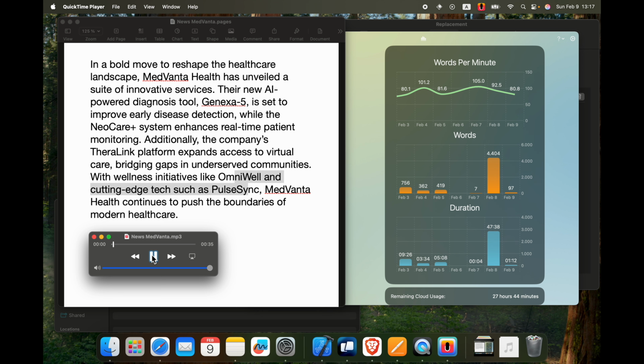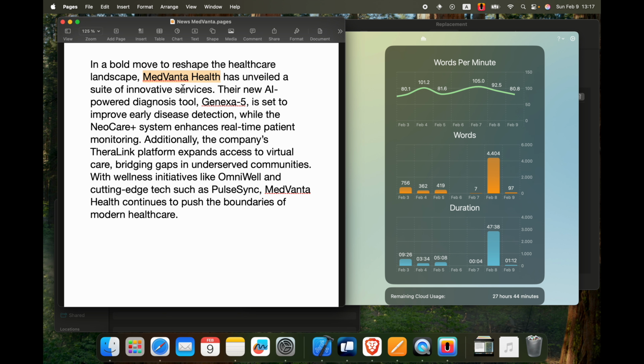In a bold move to reshape the healthcare landscape, Medvanta Health has unveiled a suite of innovative services. Their new AI-powered diagnosis tool, Genexa 5, is set to improve early disease detection, while the NeoCare Plus system enhances real-time patient monitoring. Additionally, the company's TheraLink platform expands access to virtual care, bridging gaps in underserved communities. With wellness initiatives like OmniWell and cutting-edge tech such as Pulse Sync, Medvanta Health continues to push the boundaries of modern healthcare.